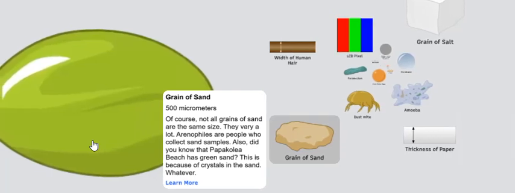Grain of sand, 500 micrometers. Of course, not all grains of sand are the same size. They vary a lot. Arenophiles are people who carry sand samples. Also, did you know that Papakolea Beach has green sand? This is because of crystals in the sand, whatever.